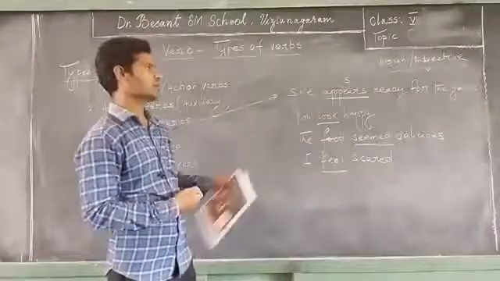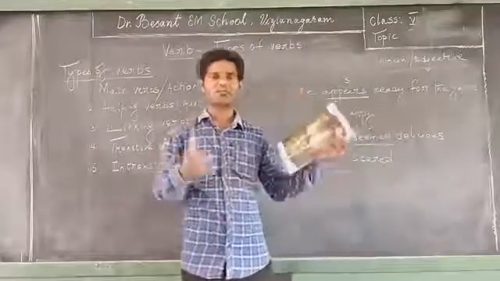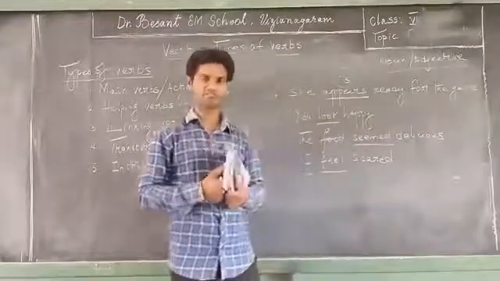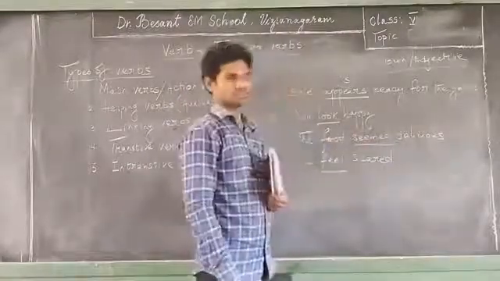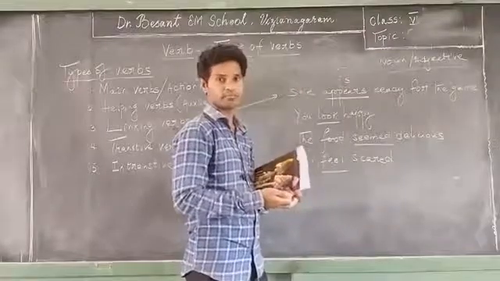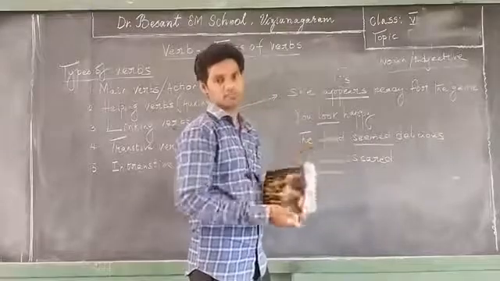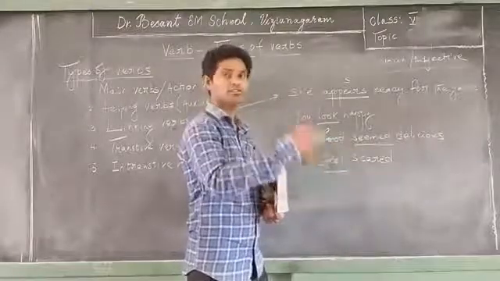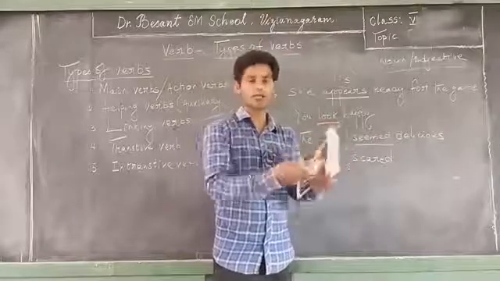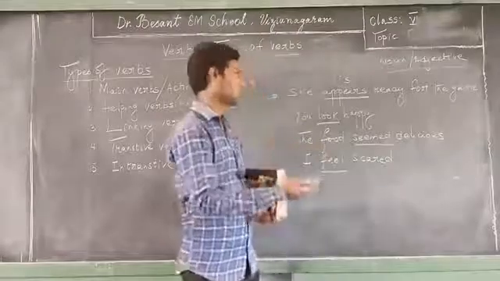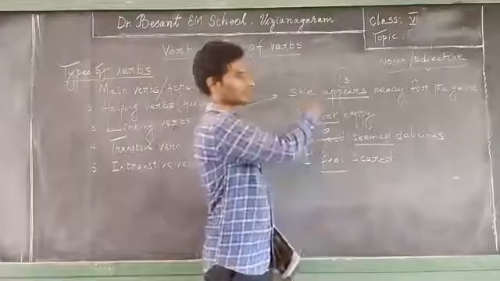Most probably linking verbs express the position or the static condition of the subject. See now, the food seemed delicious. So how did it seem? How did it smell? The flowers smell sweet. So when you ask a question with how: how does she appear?